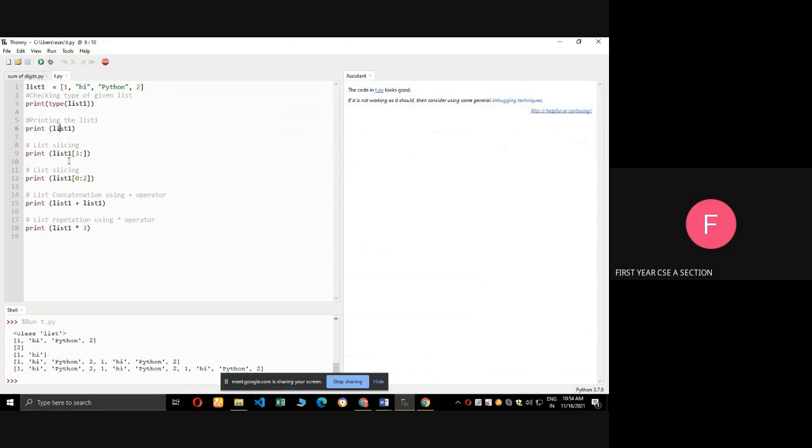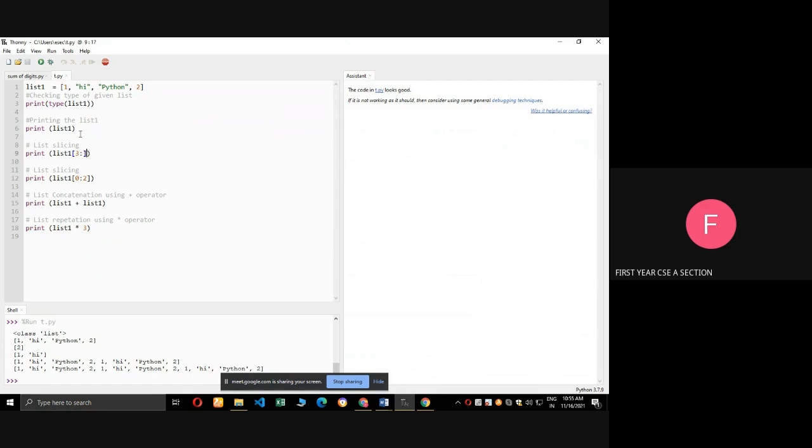Next one, list one, open bracket, 3 colon. What is 3? It is index number 0, index number 1, index number 2, and this is index number 3. We are not mentioning the end item, so it goes to the end.